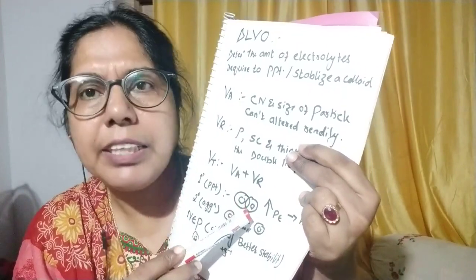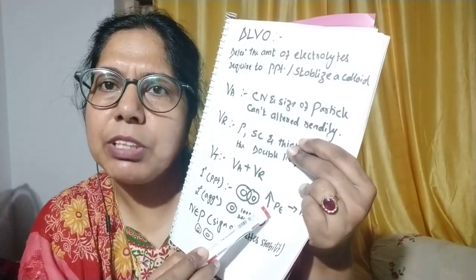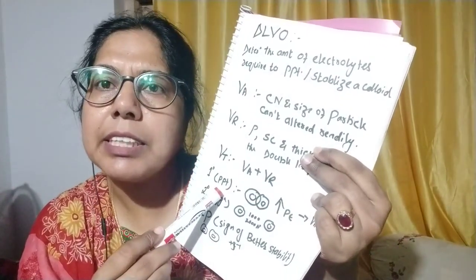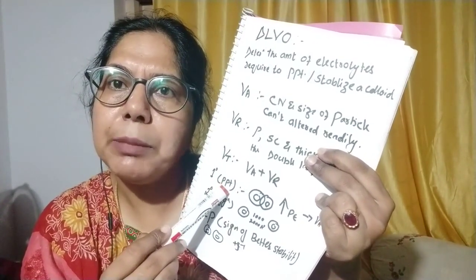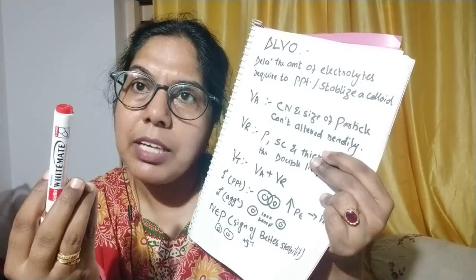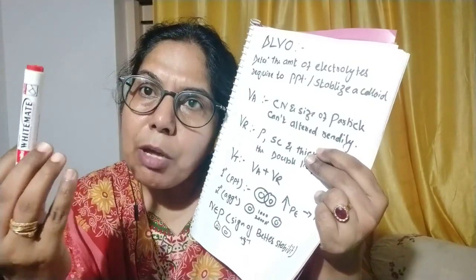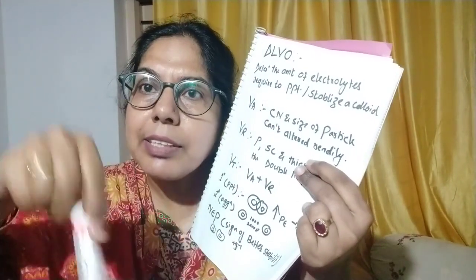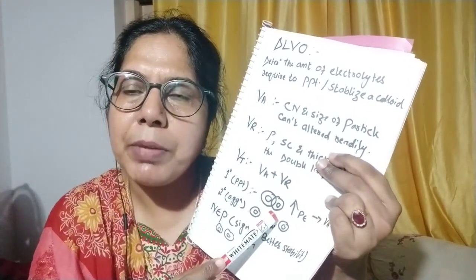Because of this overlap, there will be an increase in potential energy, and this causes precipitation. This happens when we take particles with similar charges and bring them together with external force. So this is the primary minimum.